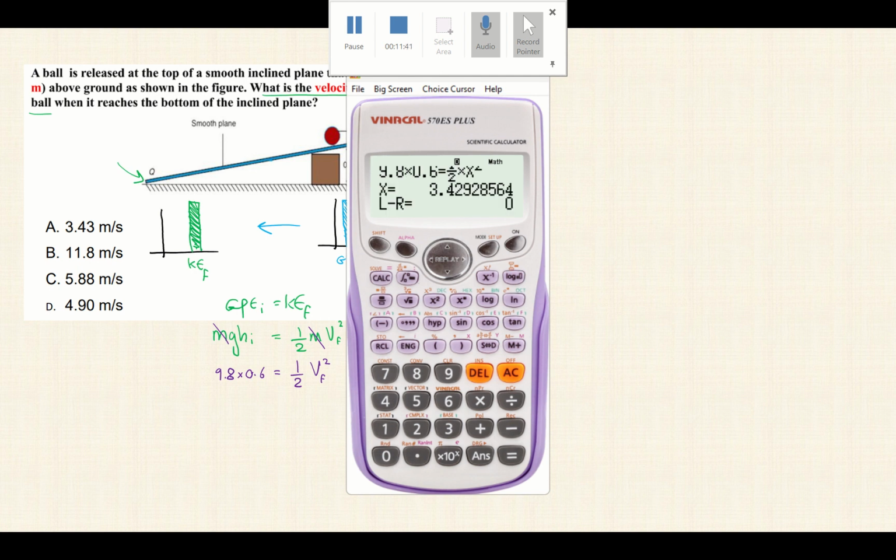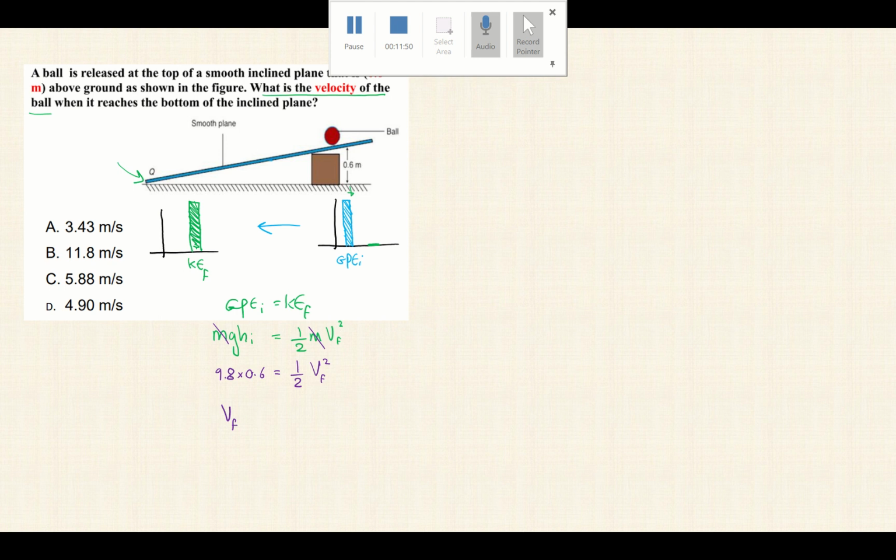So the speed of the ball as it reaches the end of the incline is 3.43. The final velocity is 3.43 meters per second.